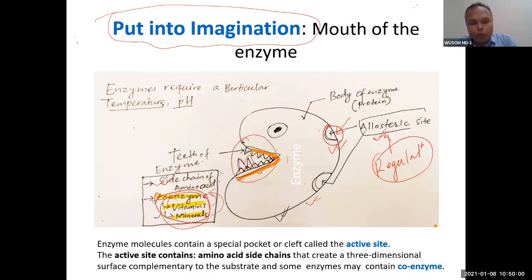When the temperature changes in the environment, you have a problem. You need a moderate temperature, then only you will feel good. Otherwise, you will have a problem and cannot work properly. In the same way, the enzyme also requires an appropriate temperature and appropriate pH, a moderate range of temperature and a moderate range of pH.